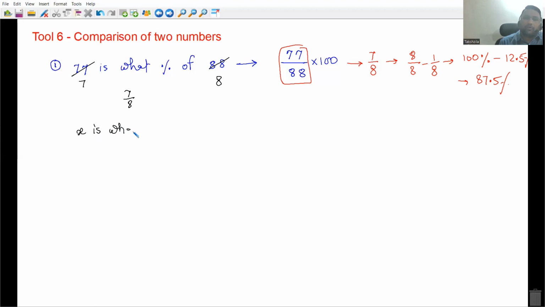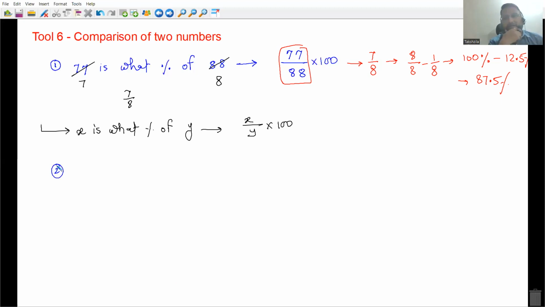So x is what percent of y? इसका मीनिंग होता है x divided by y into 100. इस फॉर्मूला को याद में नहीं रखना है, everyone. You need to understand this. न्यूमरेटर में क्या आएगा and डिनोमिनेटर में क्या आएगा? Don't get confused. We'll solve few more statements. First of all, there are 3 types of statements. ये हो गया first. Let me show you all 3 types of statements first of all.